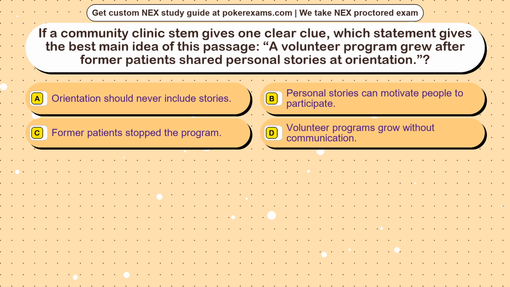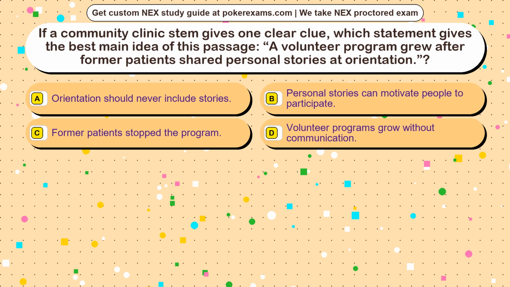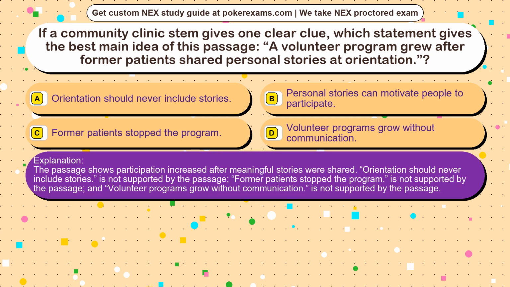Option D, volunteer programs grow without communication. The correct answer is option. The passage shows participation increased after meaningful stories were shared. Orientation should never include stories, is not supported by the passage. Former patients stopped the program, is not supported by the passage. And volunteer programs grow without communication, is not supported by the passage.